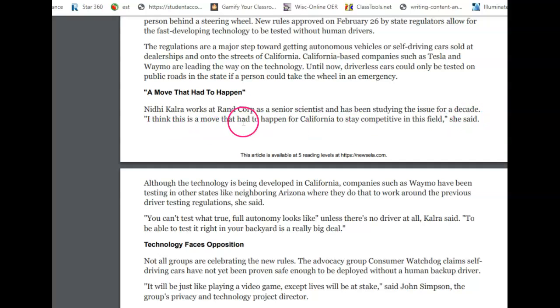I think this move had to happen in California to stay competitive in this field, she said. Although technology is being developed in California, companies such as Waymo have been testing in other states like neighboring Arizona, where they do that to work around the previous driver testing regulations, she said. You can't test what true full autonomy looks like unless there's no driver at all, Kalra said. To be able to test it right in your backyard is really a big deal. So your answer's in there.